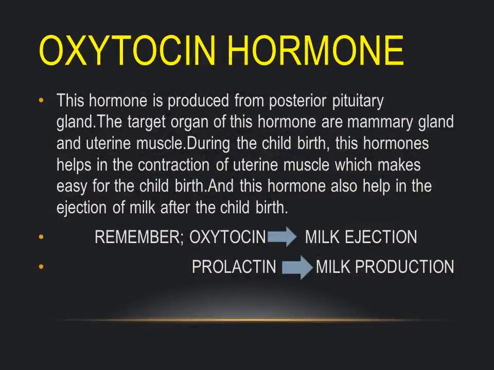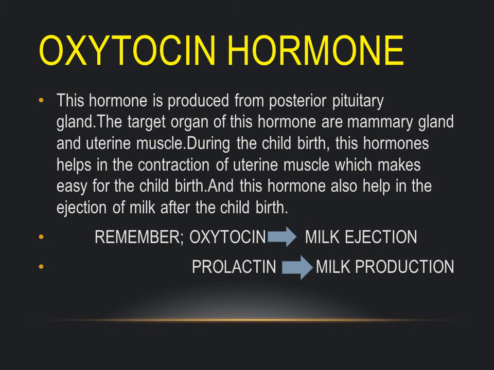And the last one is oxytocin hormone. This hormone is produced from the posterior pituitary gland. The target organs of this hormone are the mammary gland and uterine muscle. During childbirth, this hormone helps in the contraction of uterine muscle, which makes childbirth easier. And this hormone also helps in the ejection of milk after childbirth.